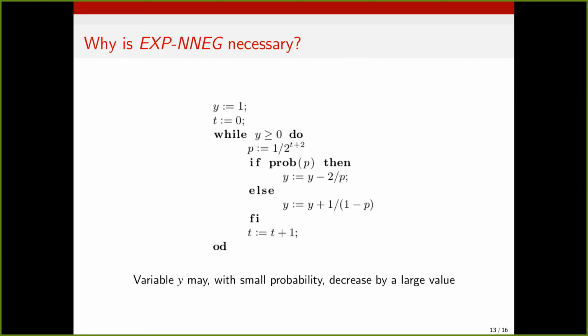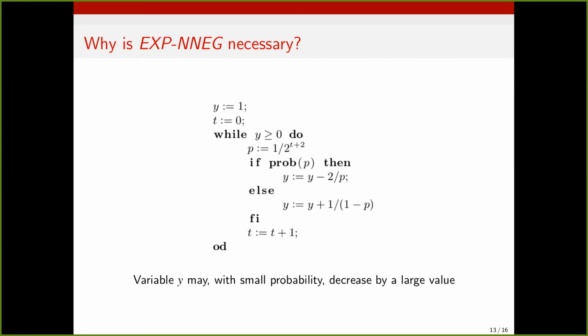So it turns out that G-Lex RSMs without this condition would not be sound, which is slightly surprising given their non-probabilistic counterpart in lexicographic ranking functions. So this example involves a loop which is iterated as long as the variable y is non-negative, and then in every loop iteration we set the probability parameter p to be 1 over 2 to the t plus 2, we toss a coin with bias p. If we get heads, we decrement y by 2 over p. If we get tails, we increment y by 1 over 1 minus p. And then we increment t by 1.